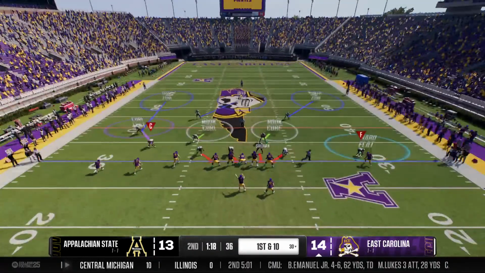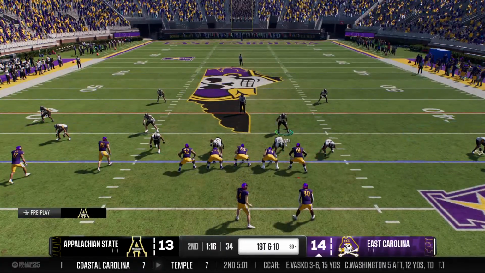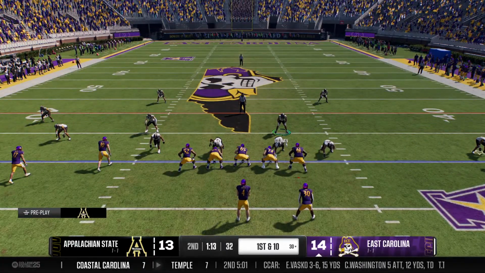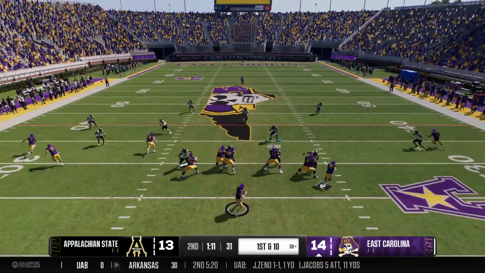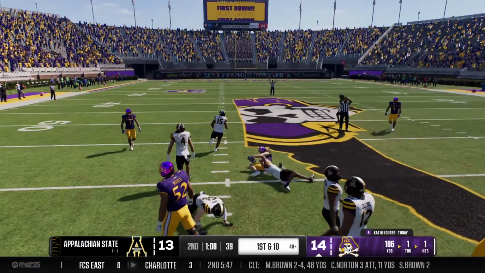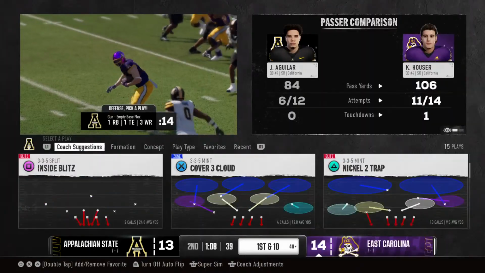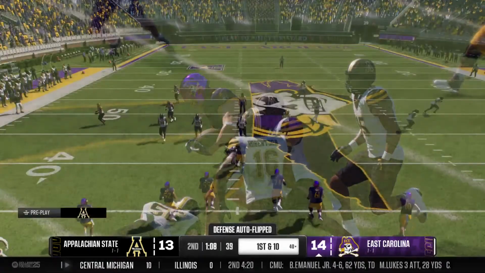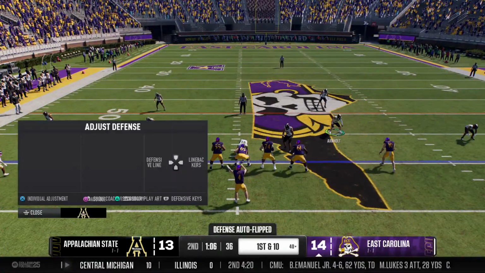They'll snap this one from the 30 on 1st and 10. He's looking to throw it. Just a short pass to the tight end. They'll mark him down at the 40 after ripping off 10. And now a fresh set of downs for this offense.